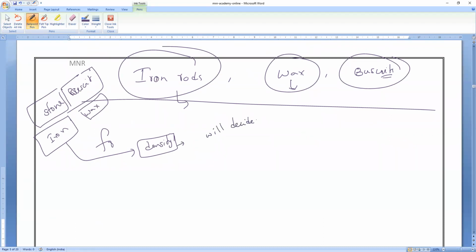What does it decide? It decides the mass of the body. Not mass, it decides the force of attraction. Okay, Mari? The force of attraction. Sir, how? Let us discuss.